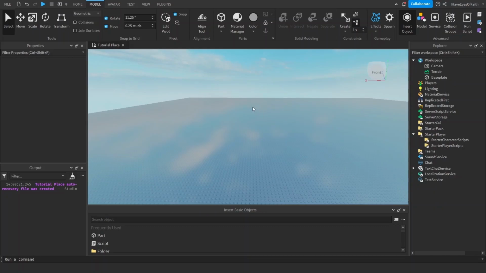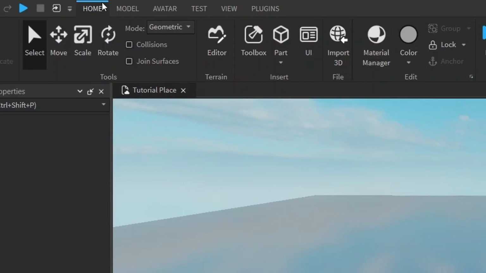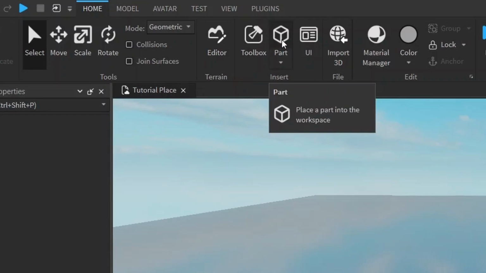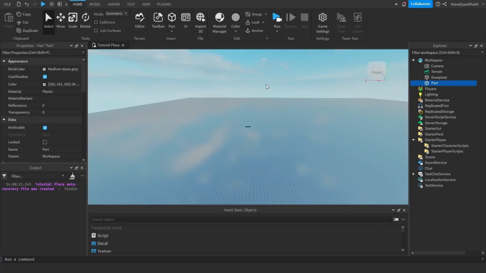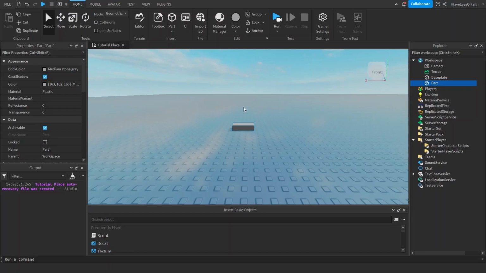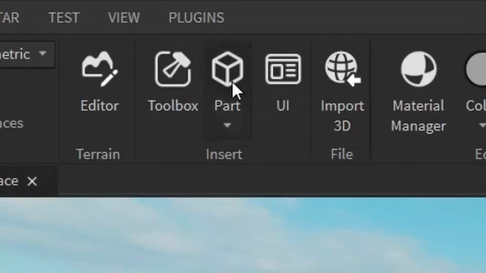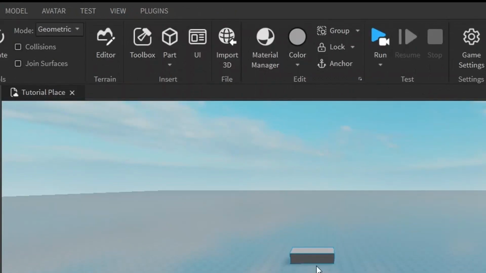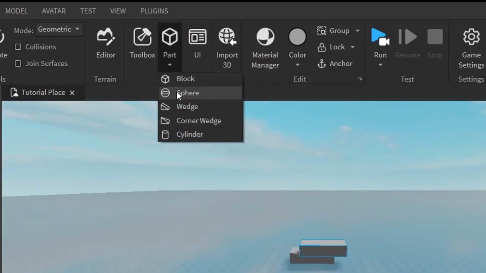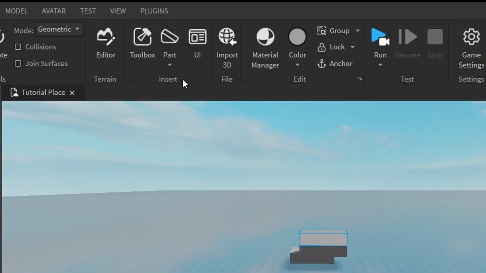One method is to go to the Home tab and click Parts right here in the Insert section. And you can see by clicking that, it added a part in the world. If you don't see this little box section and you see a different part show up in your world, you can click the little drop down and select Block. That also adds in a part, as you can see. And it changes this to be block. Like if it was something else like wedge, then we go back to block. Now whenever we click this, it'll be the block instead of the wedge.